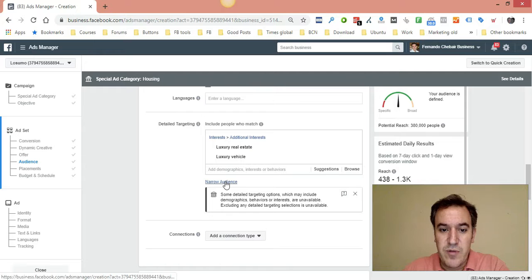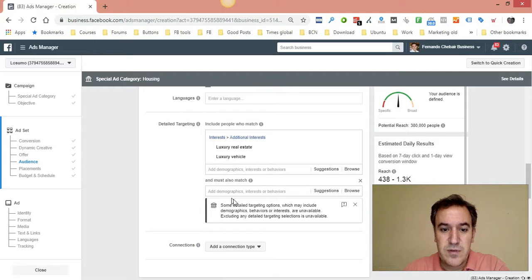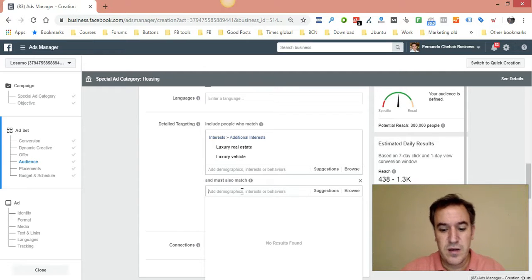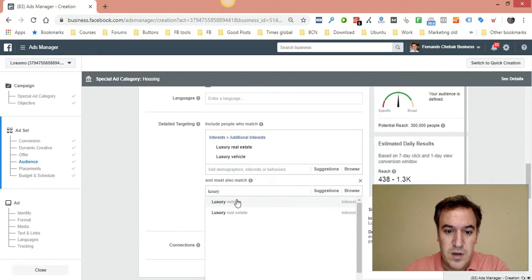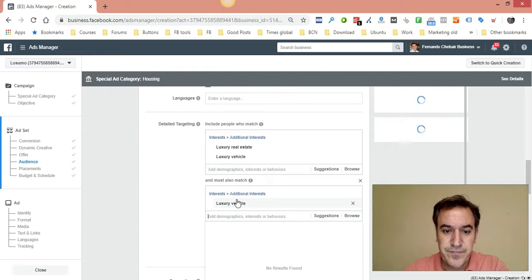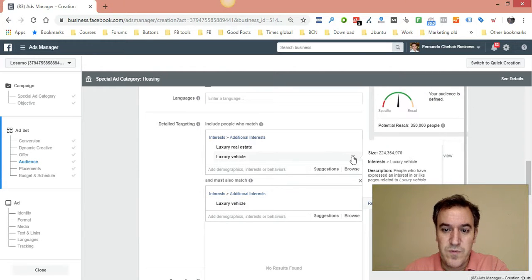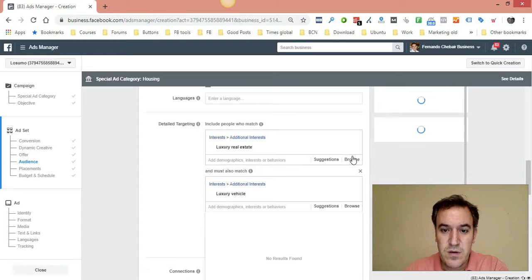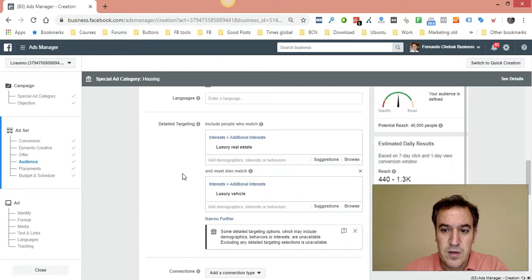If you want to narrow them down, we select narrow, and then in here luxury vehicle, for example, and we remove that one. So now we target 40,000 people. Just remember that the more restrictions you add to your ad sets, the more expensive your ads will be. If you keep them open, the less you will pay.